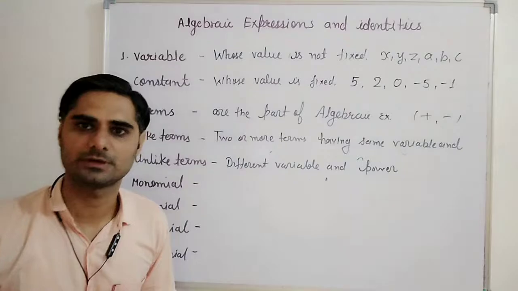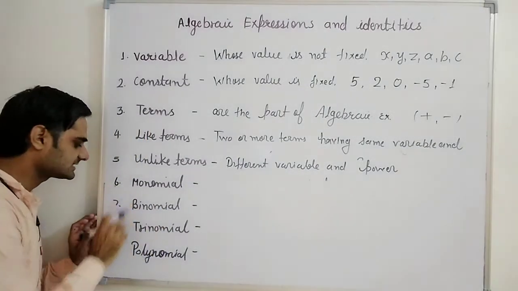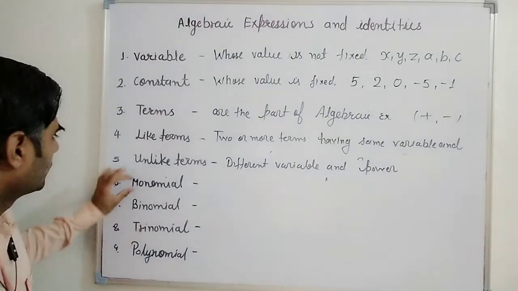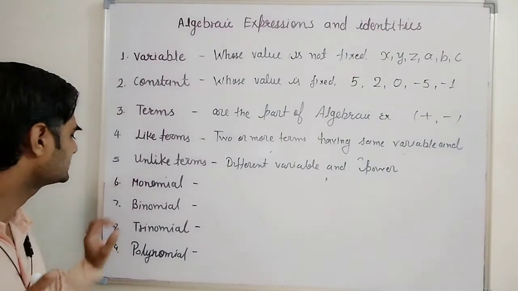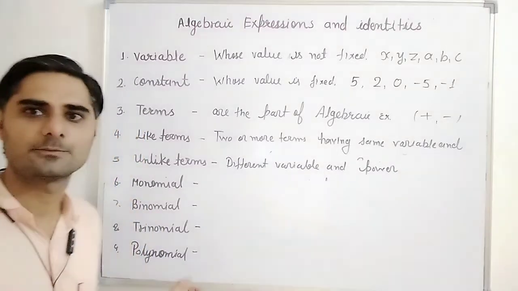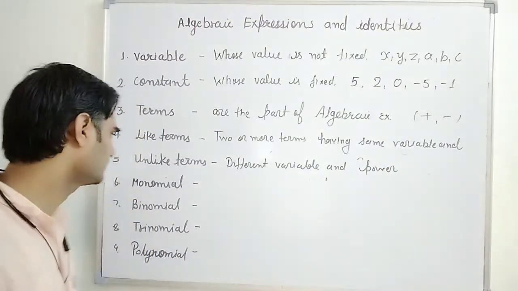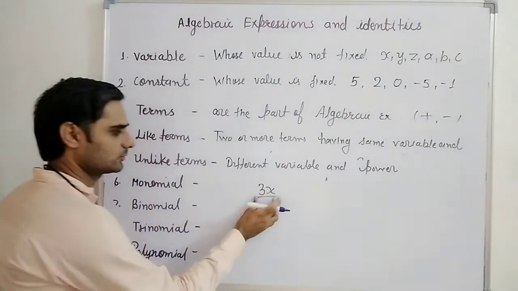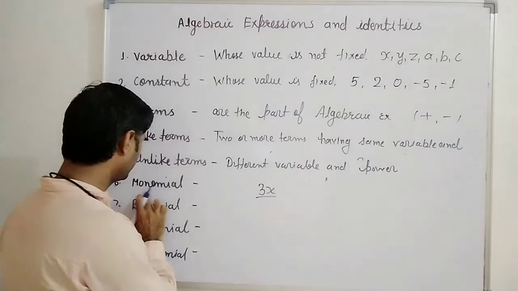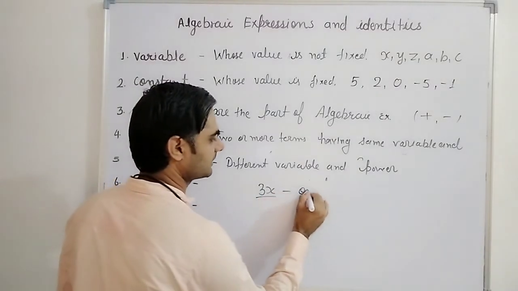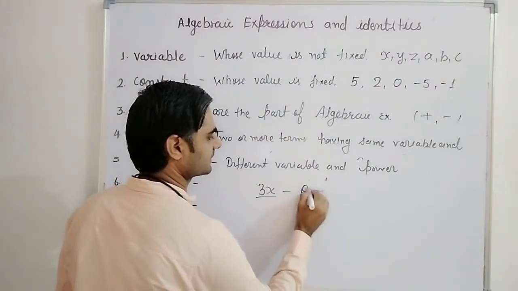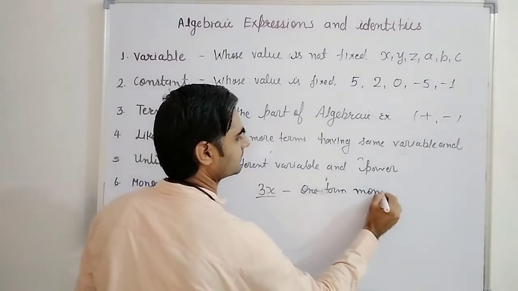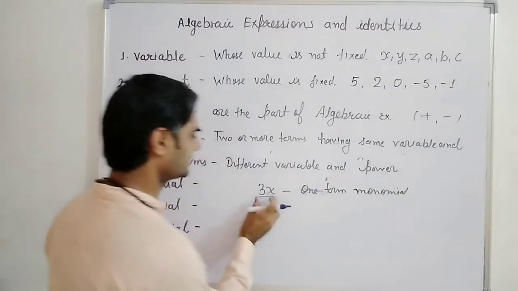Now next thing is monomial. These are just counting of the terms, nothing else. Mono means 1, bi means 2, tri means 3 and poly means more than 3. So suppose one expression I am writing here, 3x. Here only one term was there. If we are having one term, that is called a monomial. Correct? One term is the monomial.